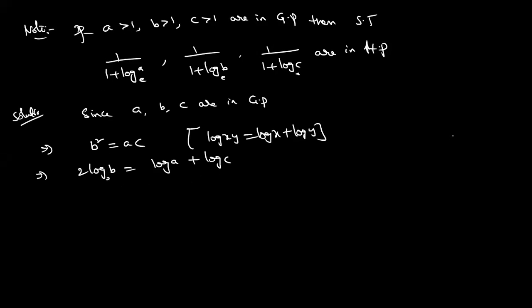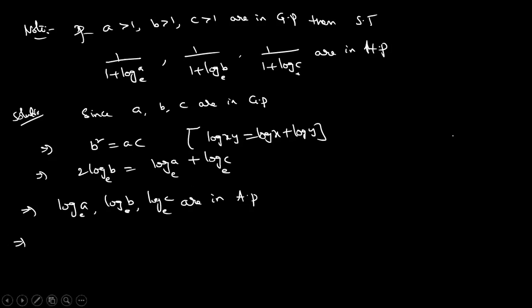So in this case, the base is e. That's the meaning. So log A, log B, log C are in AP. Now just adding one constant. What is the constant here? See, the question is given: adding 1 to each term, 1 plus log A to the base e, 1 plus log B to the base e, 1 plus log C to the base e are in what?